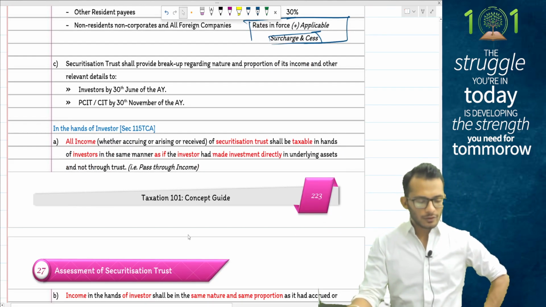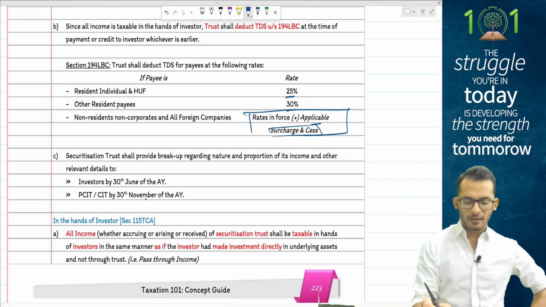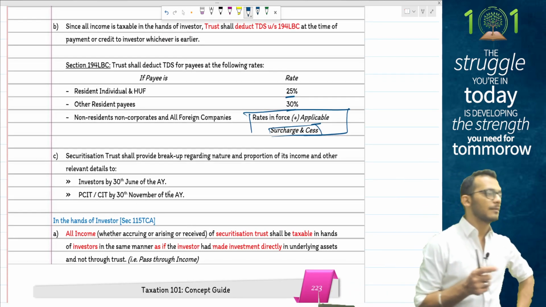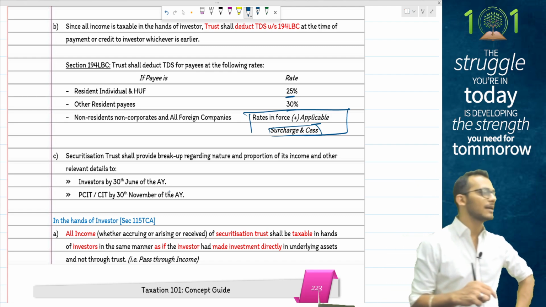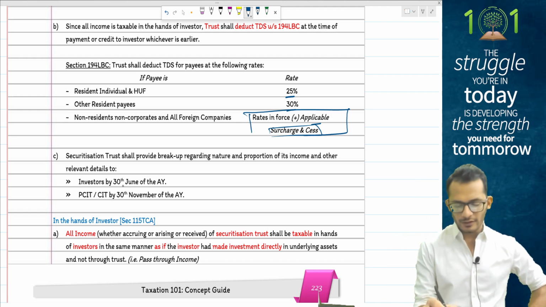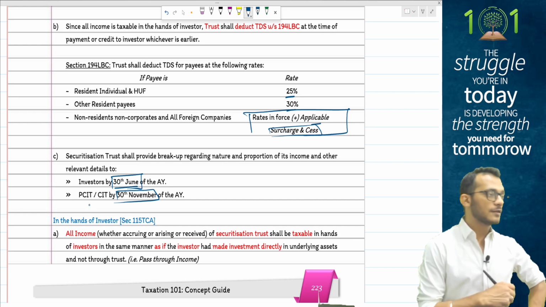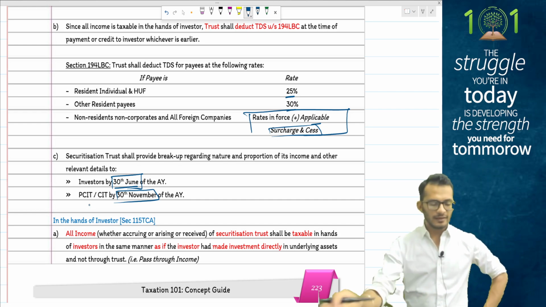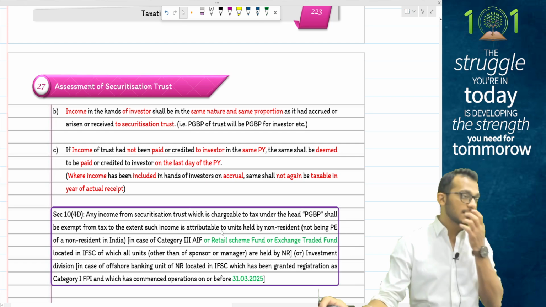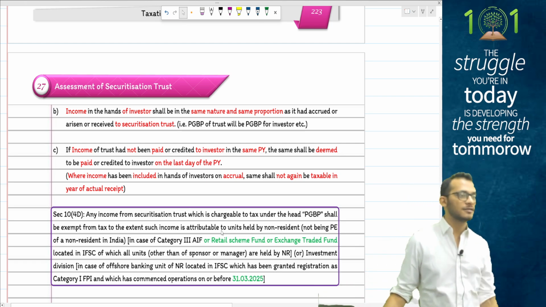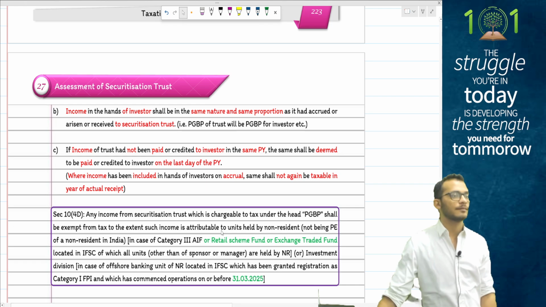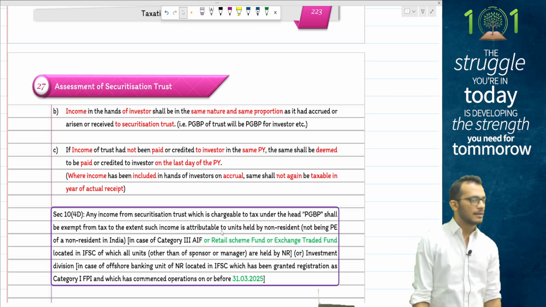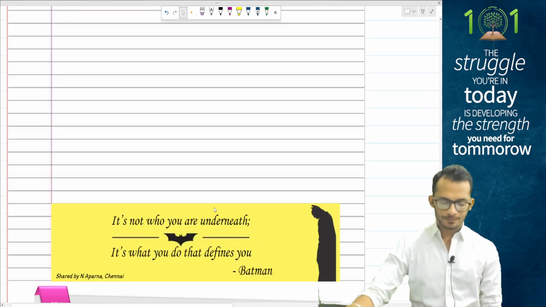Coming to what is to be reported, people, they are saying whatever transfer is happening from the securitization trust to the investors has to be declared to the income tax department. The declaration should happen by 30th June to investors and 30th November to the officers. That is what the provisions say. Everything else remains the same, like we discussed, people. Even if money is not distributed on 31st March, it will be assumed as distributed on 31st March.